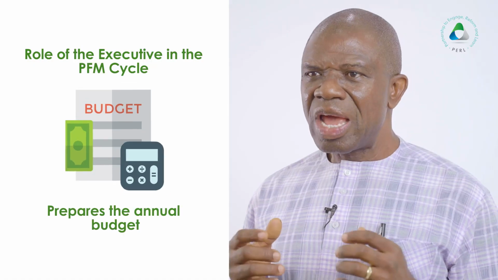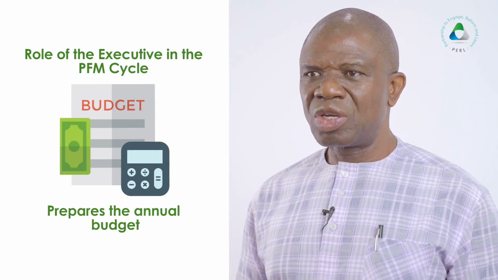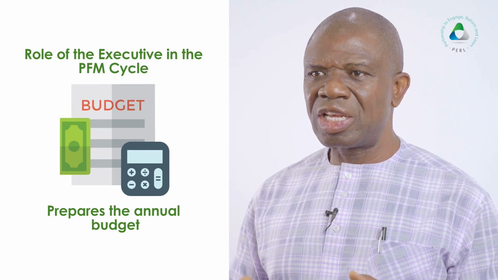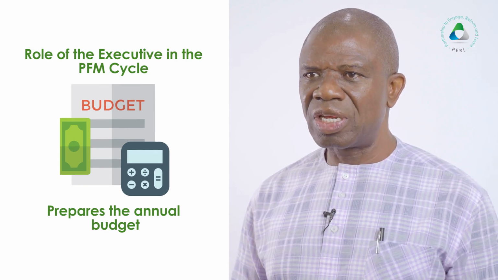The executive should also review and approve government budget proposals for the fiscal year in question before they are submitted to the legislature. Next, the executive prepares the annual budget, which will be authorized by the legislature after due review and scrutiny and assented to by the chief executive, either the governor or the president.